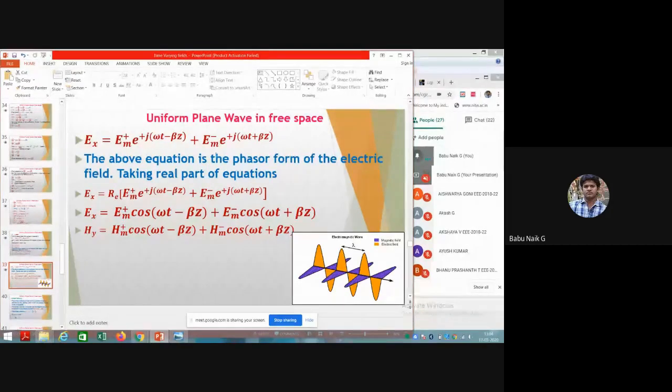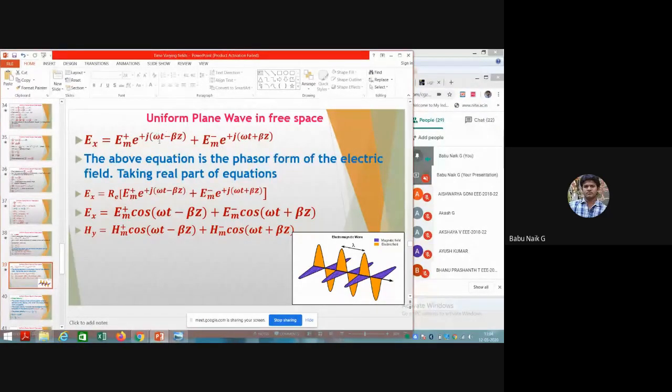Em plus is the amplitude of the wave in the positive direction, and Em minus is the amplitude of the wave in the negative direction. That part is what we commonly see in Ex, which has omega t.